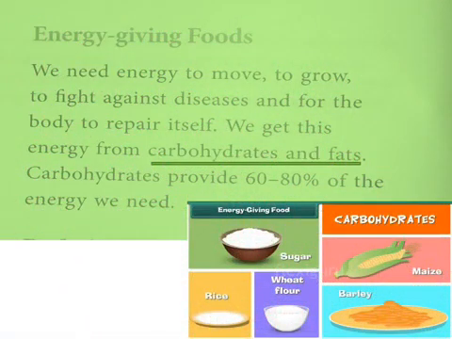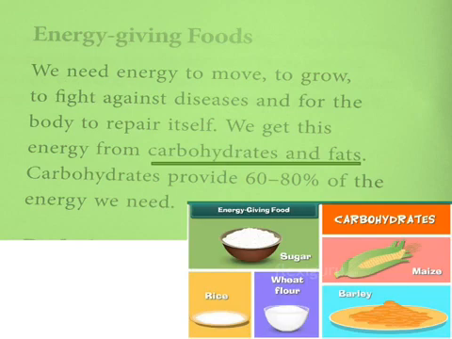First we will see the energy giving food. As I told you, energy giving foods are carbohydrate and fat only. Carbohydrates are able to provide about 60 to 80 percent of the energy we need. For example, in the morning you eat breakfast, which also has carbohydrate, made with rice only, no?